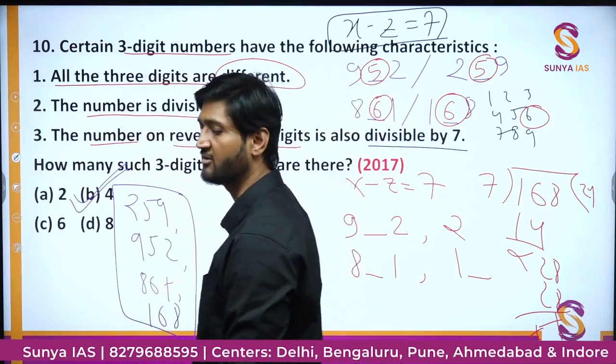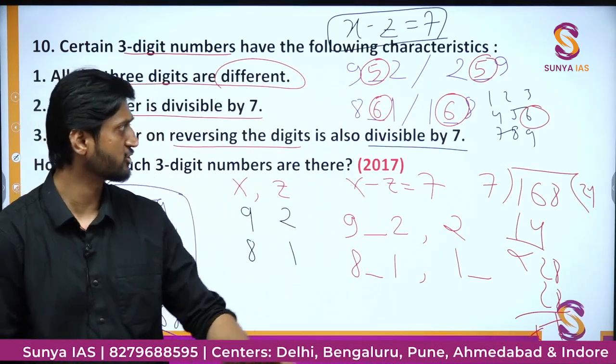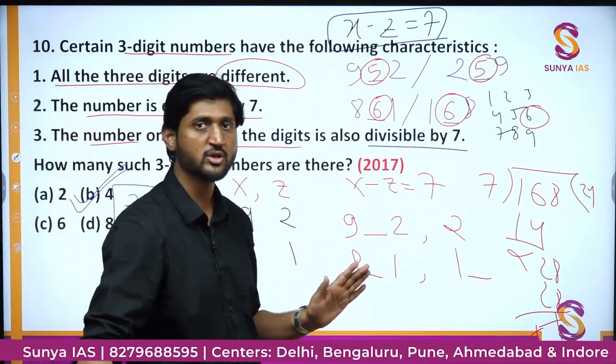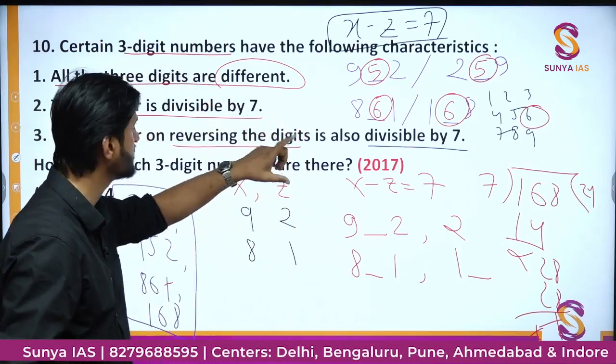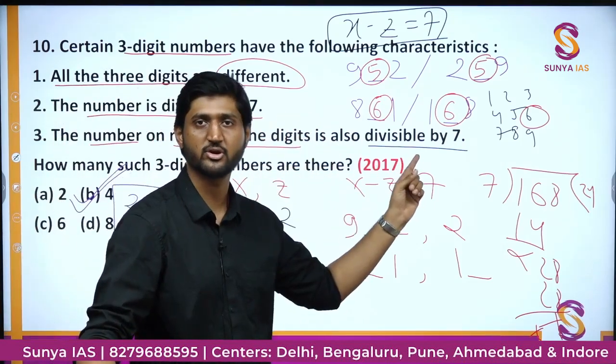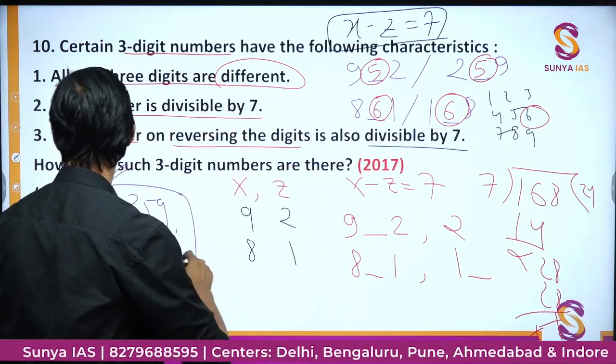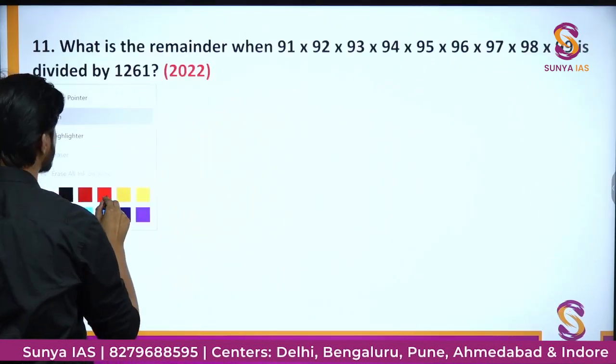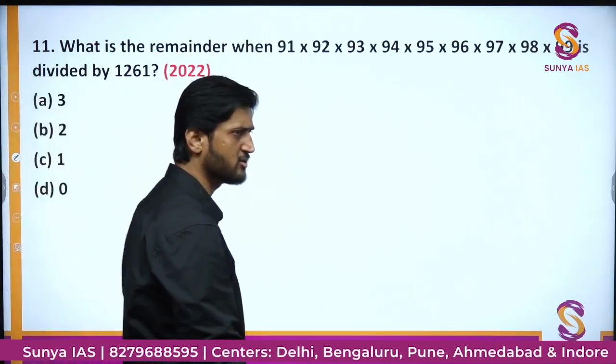And I agree this is a very difficult question. So please do not waste your time on such questions when they appear. Please ignore them in the first iteration. Only when you have enough time that you can take the risk, only then try to attempt such questions which are not that straightforward. Now we will get into the zone of remainders. It's quite easy, not that difficult.